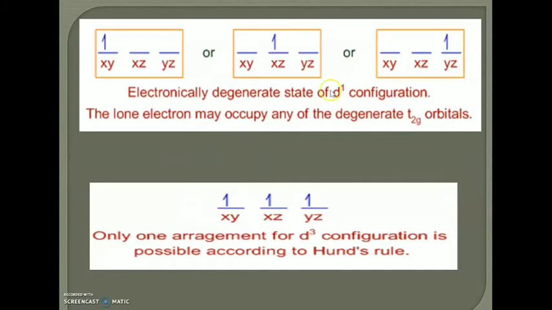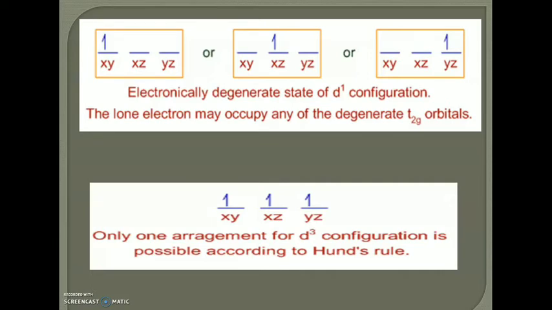This is in the case of t2g orbitals, and the same effect is also seen in the case of eg orbitals. To explain this, we take the example of the d9 configuration.